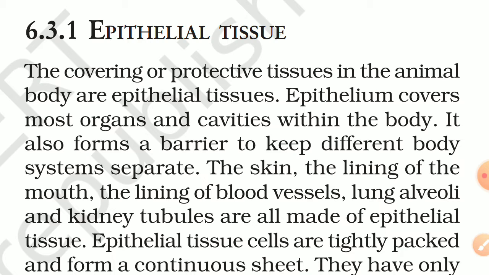Epithelium covers most organs and cavities within the body. It also forms a barrier to keep different body systems separate. The skin, the lining of the mouth, the lining of blood vessels, lung alveoli, and kidney tubules are all made up of epithelial tissue. In short, the boundaries of the lungs, our skin, and blood vessels are all made up of epithelial tissue.